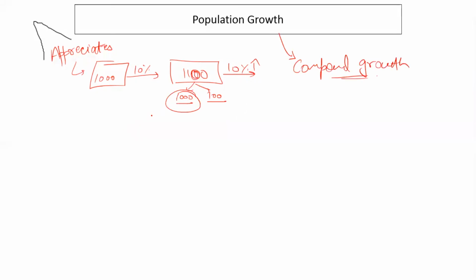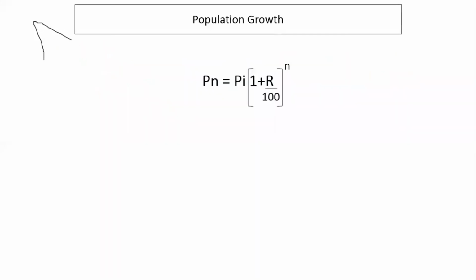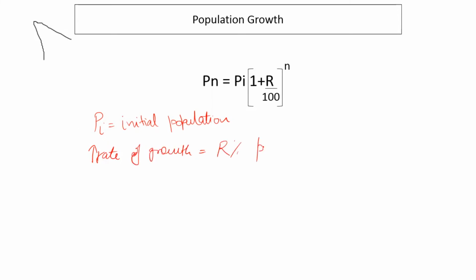right? So if in an area the initial population is Pi, and the population is growing, rate of growth is R% per annum, and N is the time unit again, right?